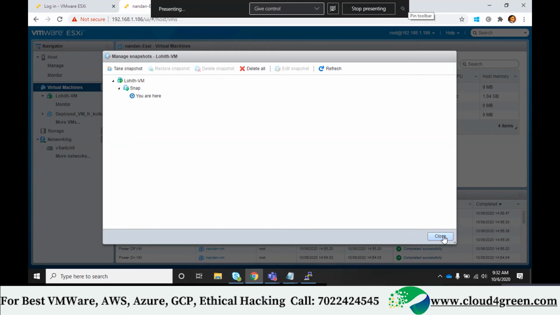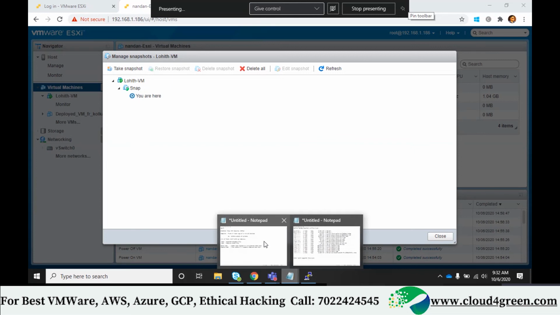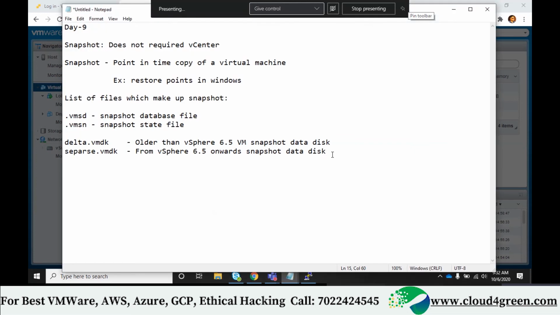And you can have 32 snapshots in a snapshot tree. This is one. Like that, how many can you take? 32. Write down that number. Maximum 32 snapshots can be created in a snapshot tree. I'll write down in notes also. Note: maximum 32 snapshots can be.